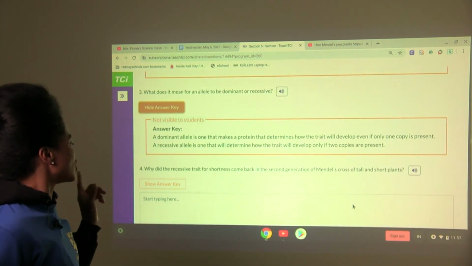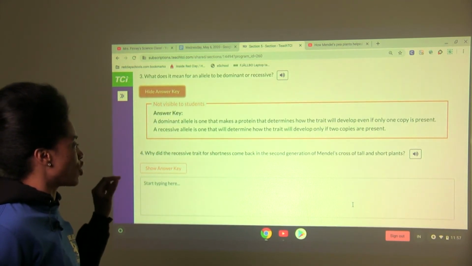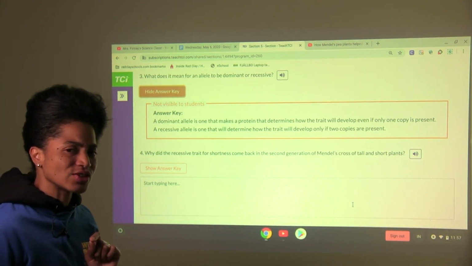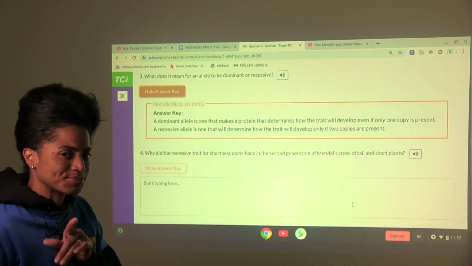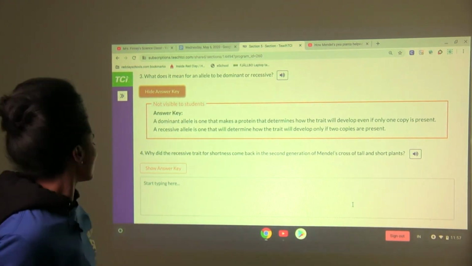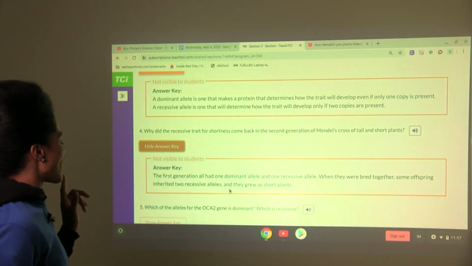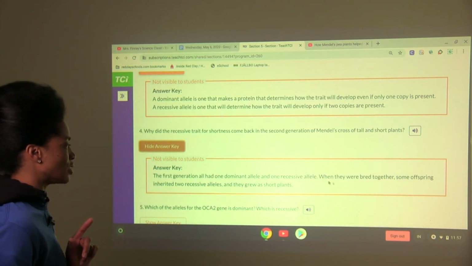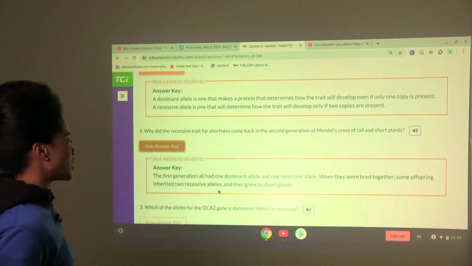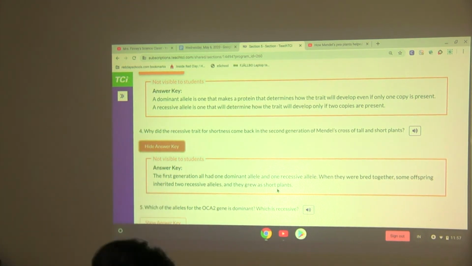Next one, number 4. Why did the recessive trait for shortness come back in the second generation of Mendel's cross of tall and short plants? Why did the recessive trait come back? Exactly. The first generation all had one dominant allele and one recessive allele. When they were bred together, some offspring inherited 2 recessive alleles, and they grew as short plants.